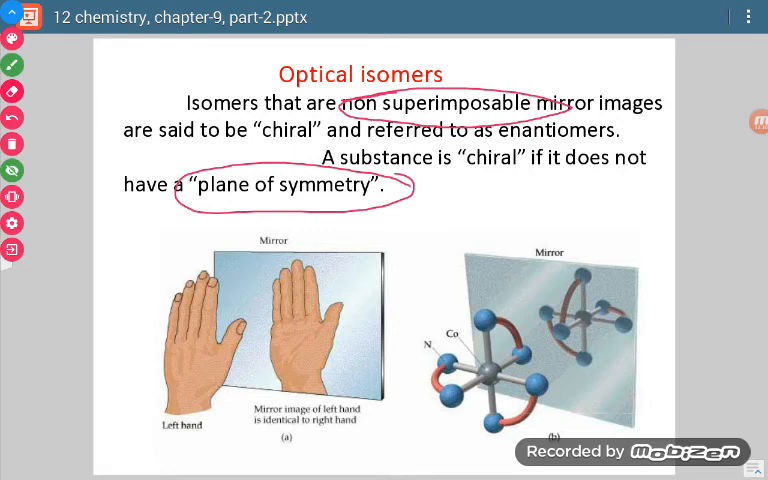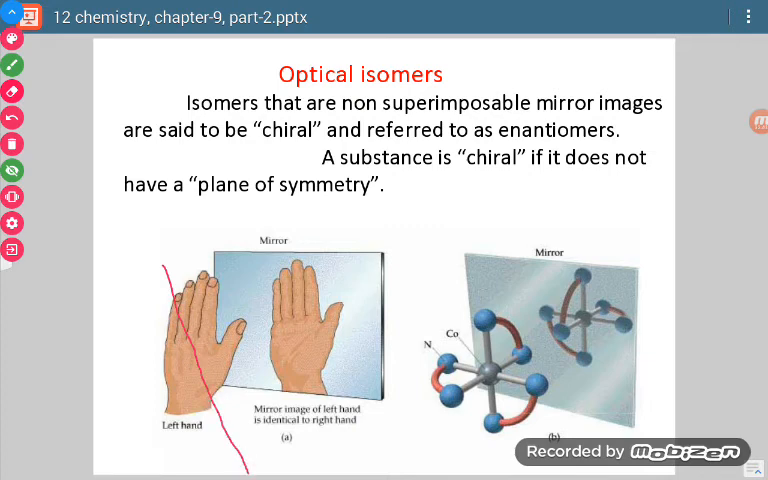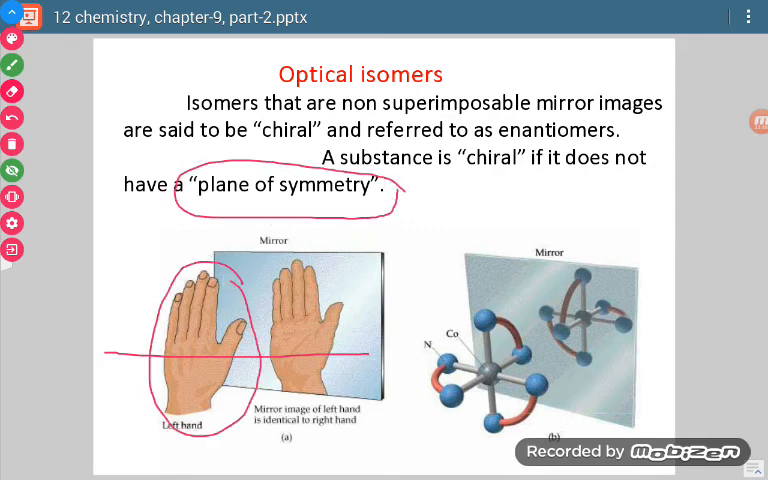Now what do we mean by plane of symmetry? Plane of symmetry means that if we cannot draw an imaginary line which will bisect the species into 2 equal portions, there is no plane of symmetry. Just like if we talk about this hand, we are not able to draw a single line which will divide it into equal portions. There is no imaginary line which divides it into 2 equal halves. So we will say that this particular species has no plane of symmetry.